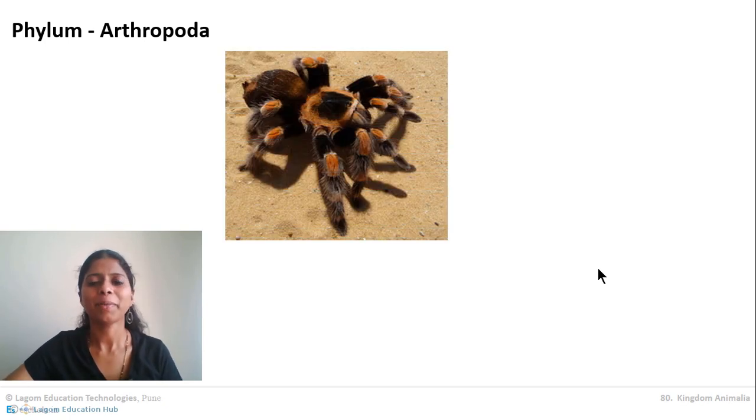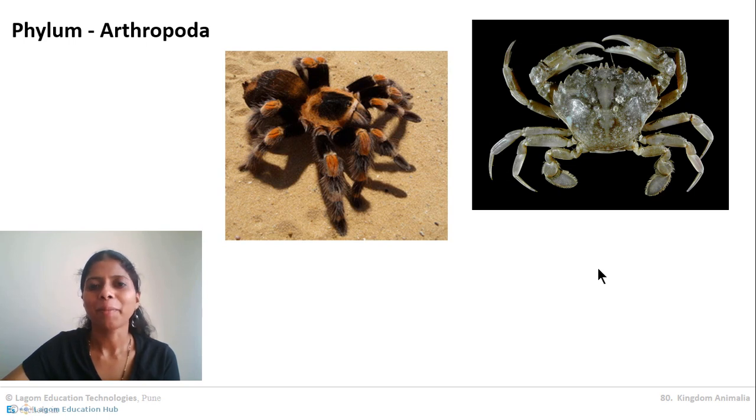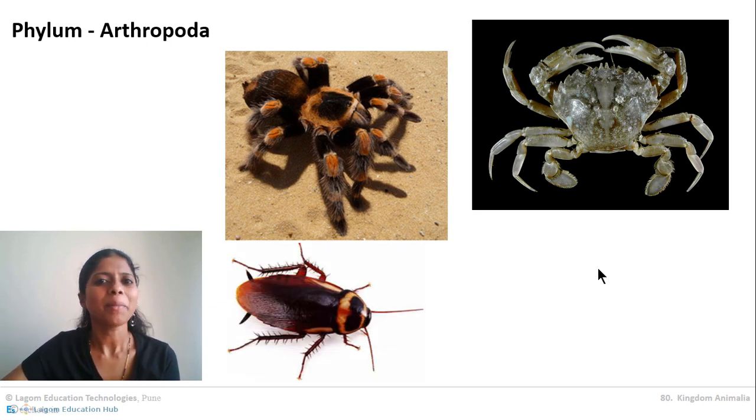The first example of Arthropoda, which is very familiar to us, is spiders. Remember, spiders and scorpions come under Arthropoda. The second example is the crab. Aquatic animals like crabs and prawns also come under Arthropoda. Then another very familiar example of Arthropoda is the cockroach.